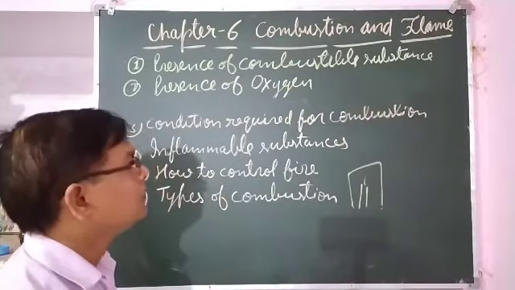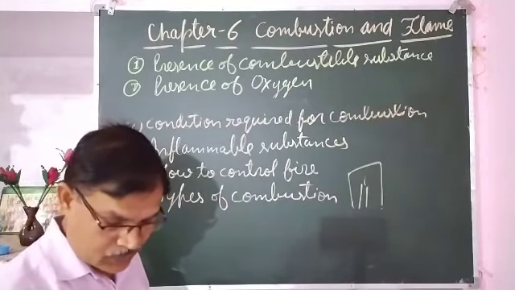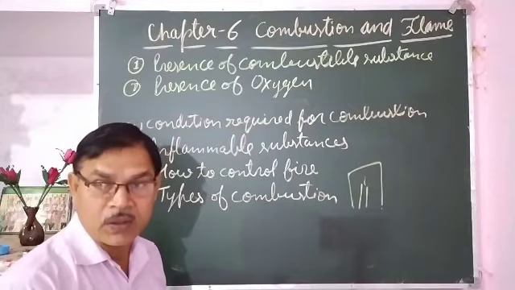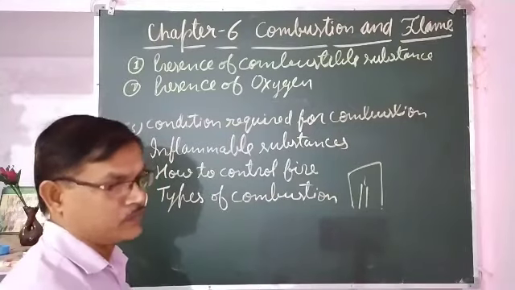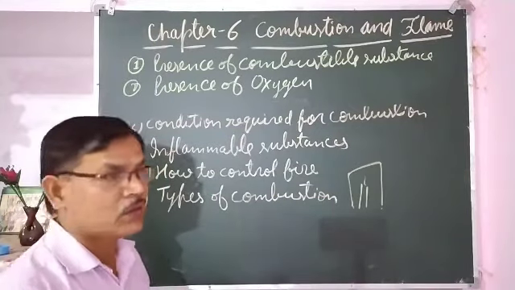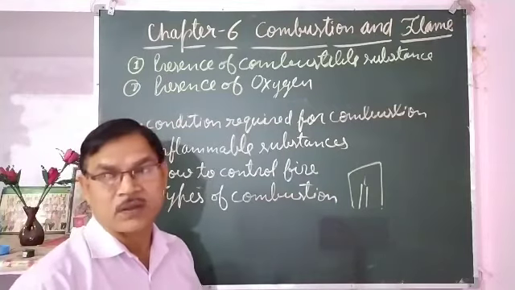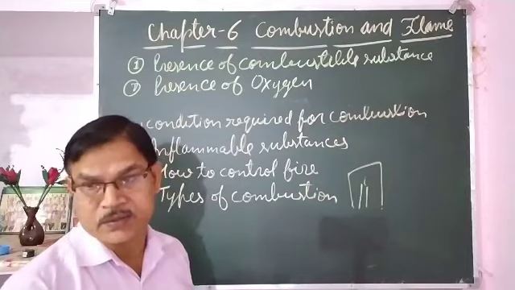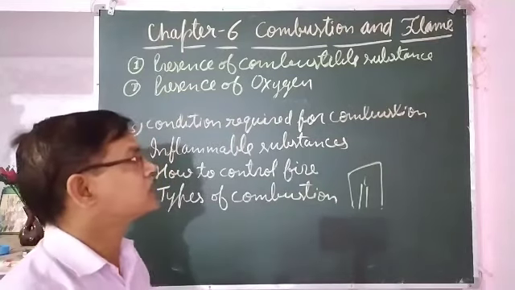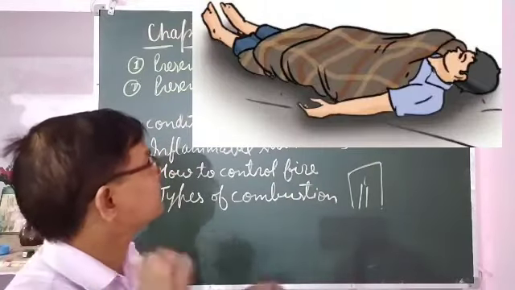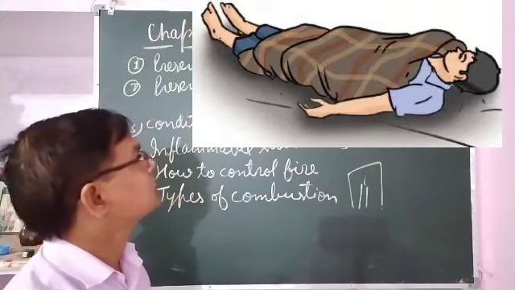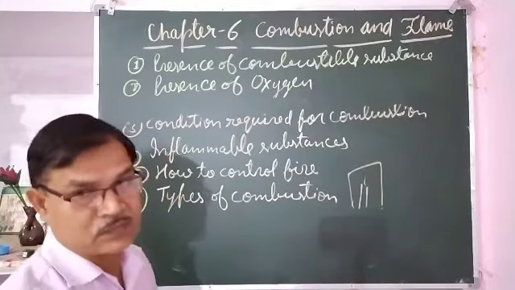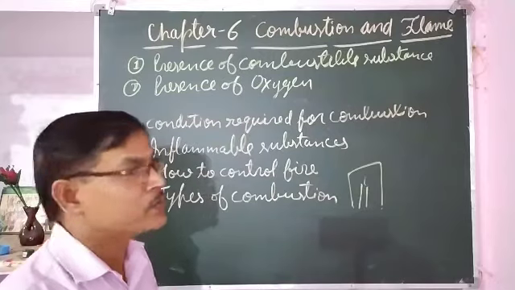When the clothes of any person catch fire, we immediately wrap the person with a blanket. The blanket covers the body and cuts off the supply of oxygen, because in the absence of oxygen, combustion cannot take place.